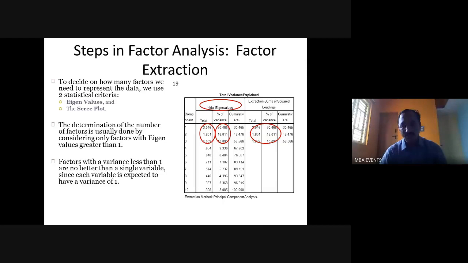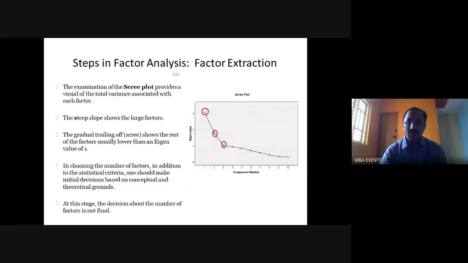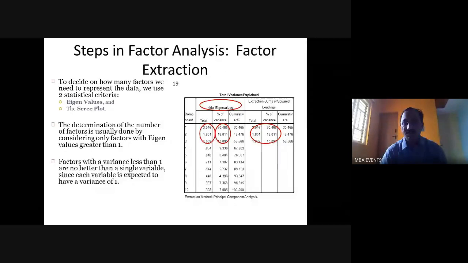If we don't give it, it will start giving a mixture of all these and come up with poor loading or poor explanation of the factors. To improve the quality of the factors, we give this cutoff, which is used in the industry: the eigenvalue should be more than 1. They also use the scree plot method to check how many factors exist.